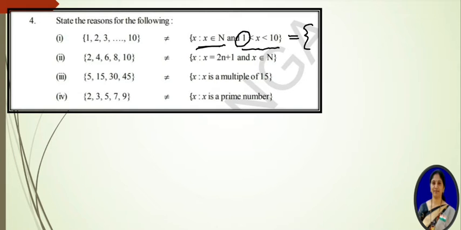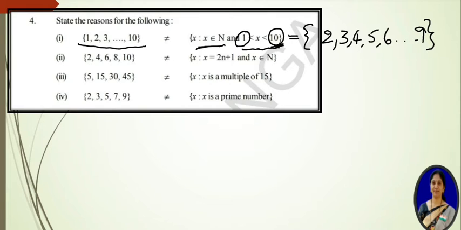So from 2 we have to write 2, 3, 4, 5, 6 like that. Less than 10, no need to take 10 also because the less than symbol is there. So up to 9 we have to write. Now observe these two sets, the left side set and the right side set, and give the statements why they are not equal.